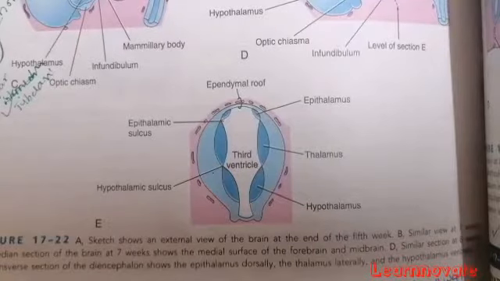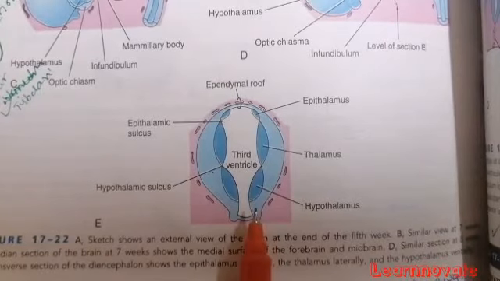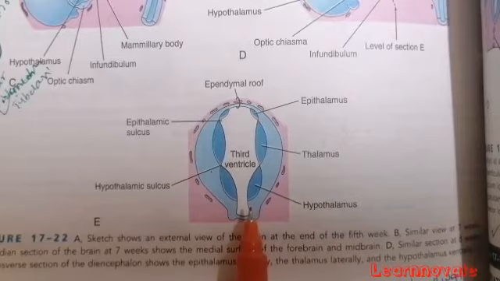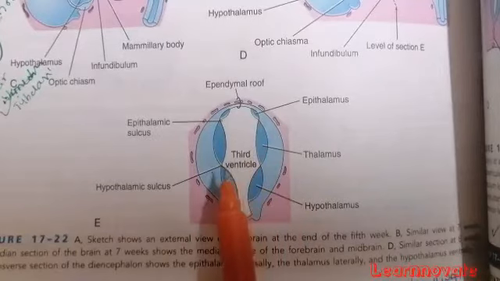Now lastly, coming to the development of the forebrain. The forebrain will differentiate into the medially or centrally placed diencephalon and the laterally placed cerebral hemispheres, which are the derivatives of the telencephalon. First we are going to discuss how the diencephalon is formed.